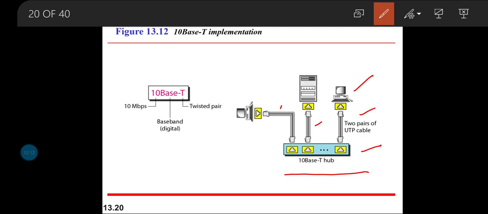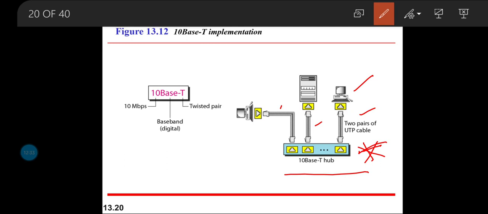So it is not that the collision is going to happen in the cable, because we have individual cables getting connected to the station. The collision does not happen in the cable. Instead, the collision is going to happen here in the hub, because after all the data reception or transmission, it is going to come and reach the hub.